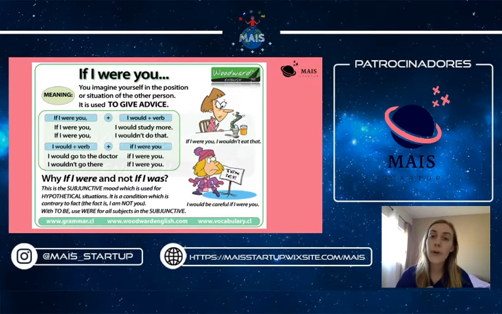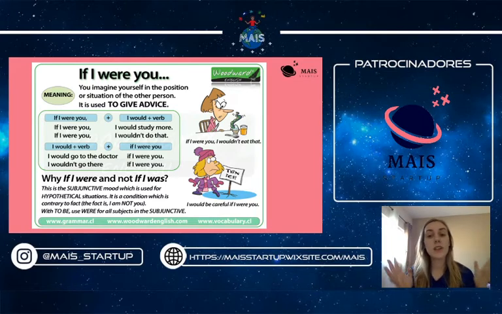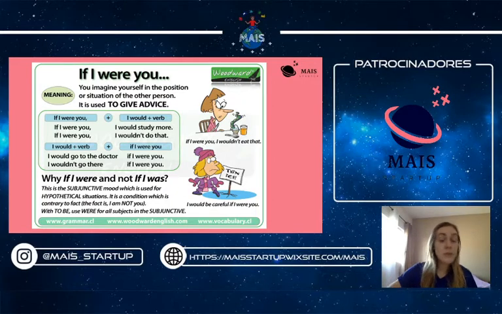We talked about it before, but the verb to be has only its past tense in the subjunctive. So you're not going to say I am or you are in the subjunctive. You're going to say I were. You are also not going to say I was. That's wrong in the subjunctive. You're always going to say I were, because we're talking about hypothetical situations. With to be, you're going to use the past tense word for all the verbs in the subjunctive. So that was basically it.